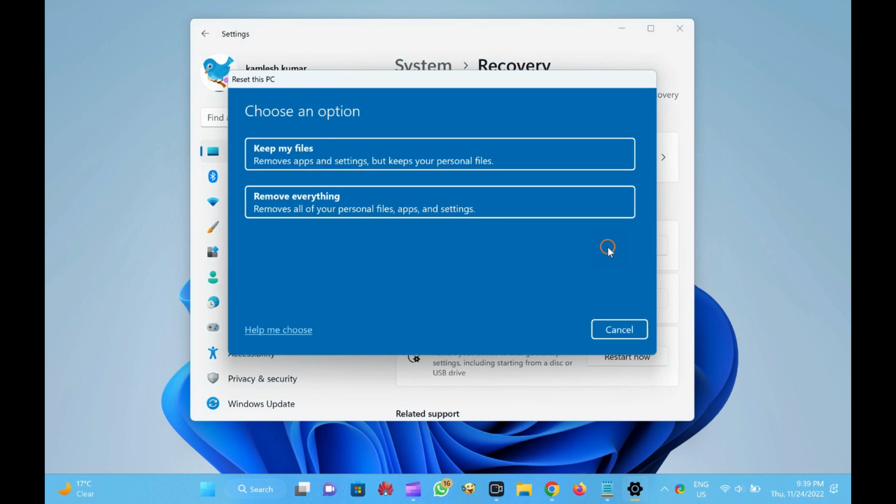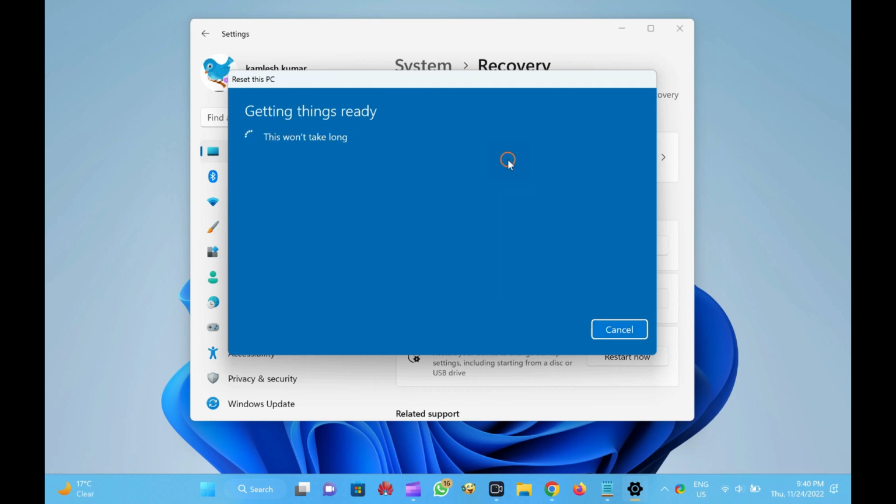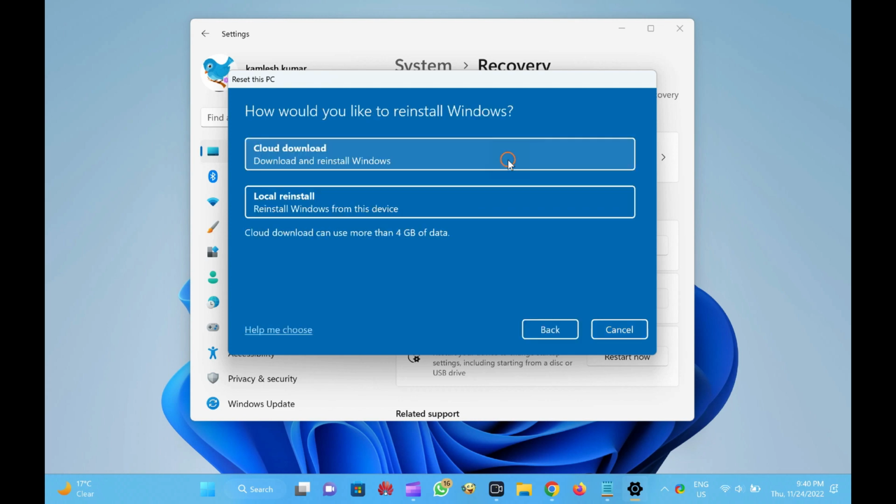On the pop-up window that appears after doing the above steps, you will see two options: Keep My Files and Remove everything. Click on the Keep My Files option. Using this option, you can save your personal files, but you can't protect installed software. Now, Windows 11 will ask you, how would you like to reinstall Windows? Select Cloud Download to download everything from the Microsoft server.